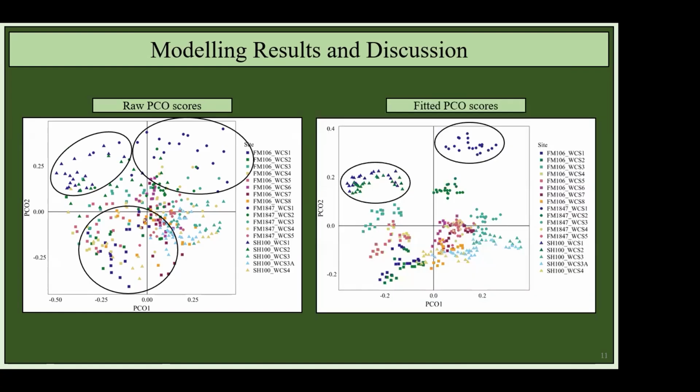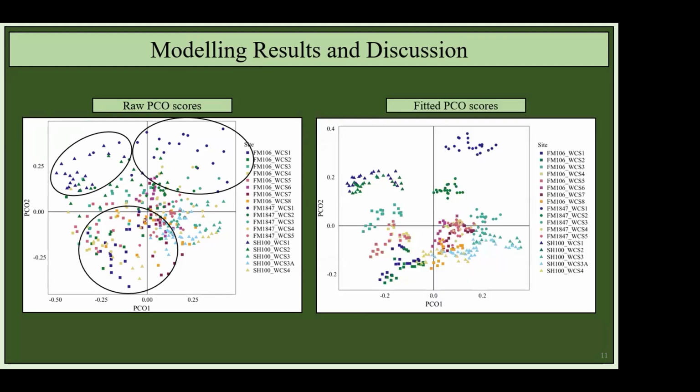Before we do any regression, let's go back and look at our raw PCO scores. You can see that things are pretty jumbled. We see maybe some patterns, but we don't see too much. But as I already showed you, when we start fitting our regression, we really start to see patterns emerge.